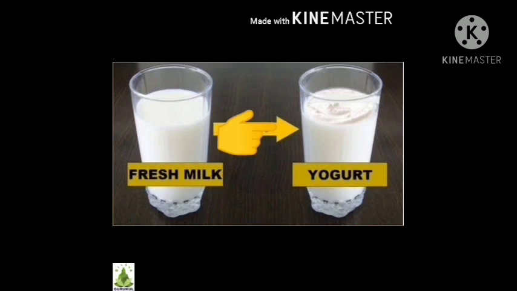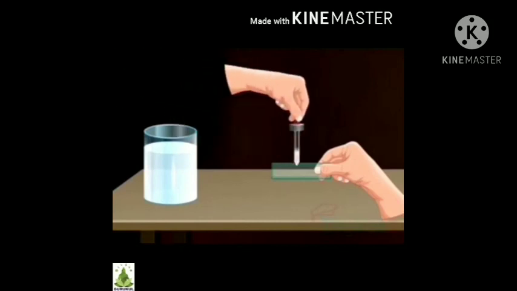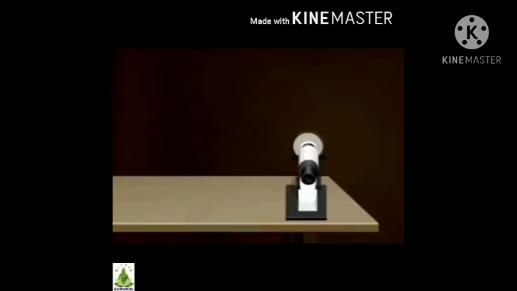Children, do you want to see that yogurt and buttermilk contain microorganisms? I know you are all excited, so let's do it. Take one glass slide, add a few drops of buttermilk on the slide. Now observe it under a microscope.